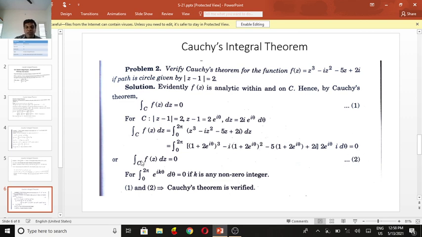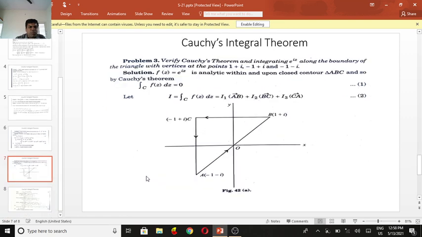That is, the integral over C of f of z dz equals 0. Generally, the integral from 0 to 2 pi of e power i k theta d theta is 0 for any non-zero integer k. Then Cauchy's theorem is verified.